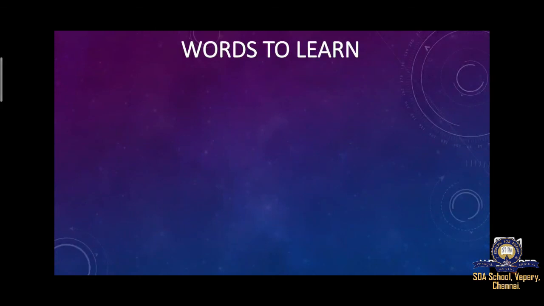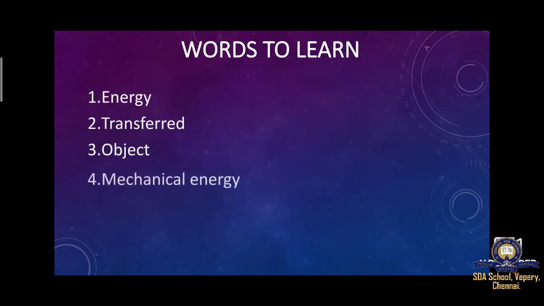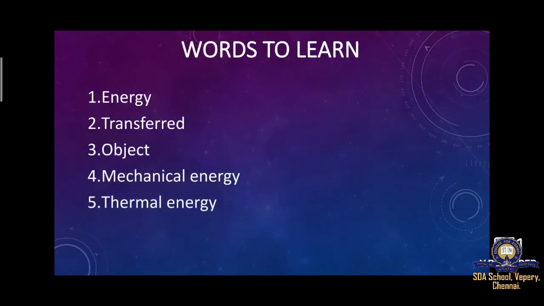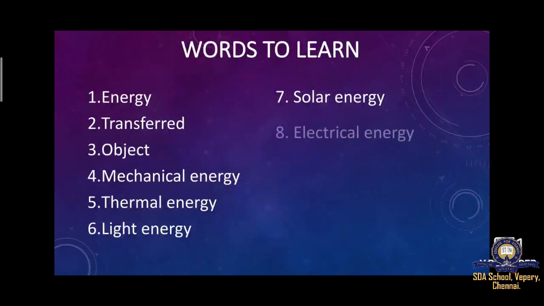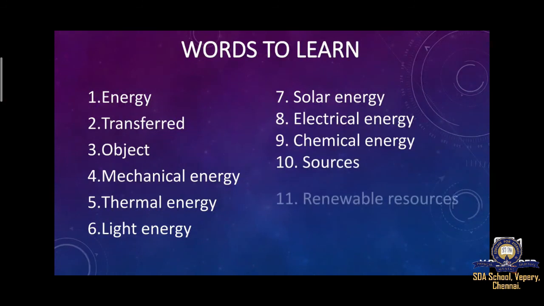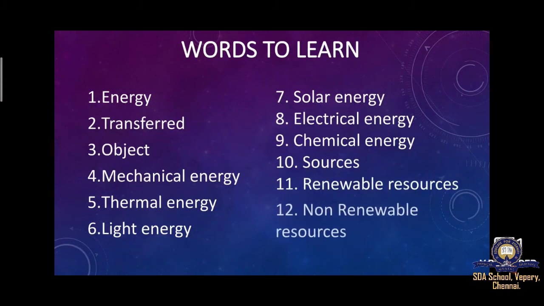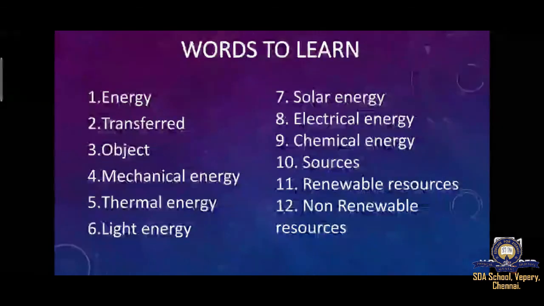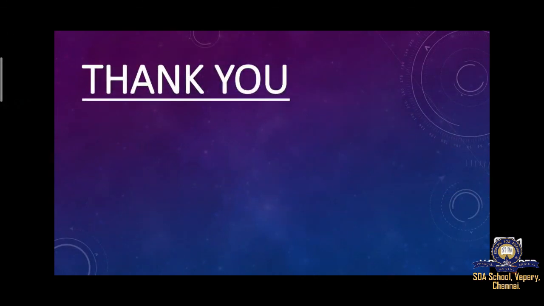This is your assignment. We have already learned these words: energy, transferred, object, mechanical energy, thermal energy, light energy, solar energy, electrical energy, chemical energy, sources, renewable resources, non-renewable resources. Write these words 3 times and submit it through WhatsApp. Thank you, students.